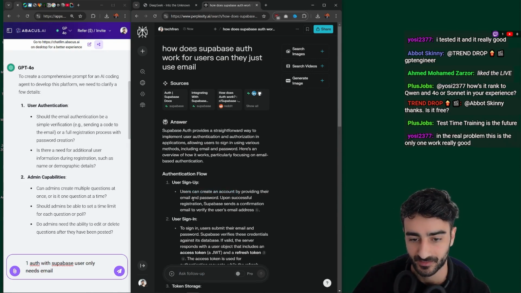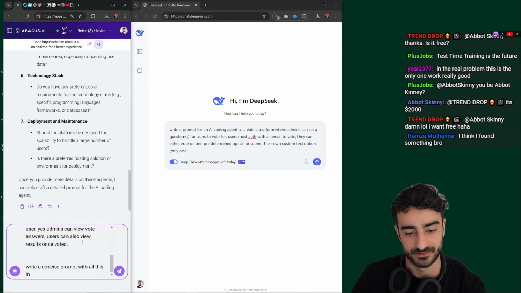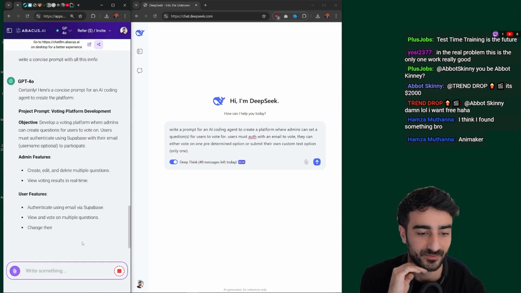Just how to create an account by providing email and password upon registration. Okay, Supabase sends a confirmation email. That's kind of what I wanted to know. Write a concise prompt for this info. Let's get a concise prompt here.